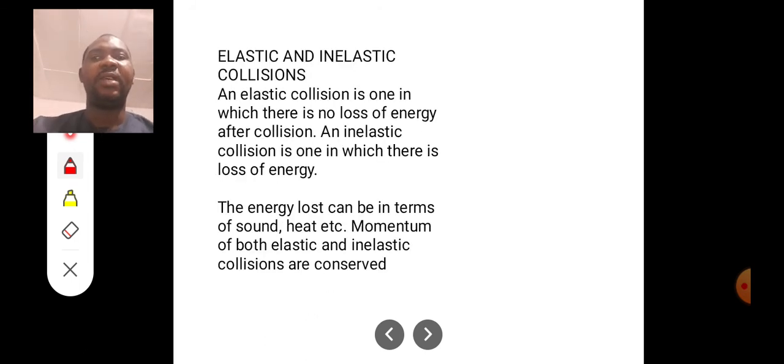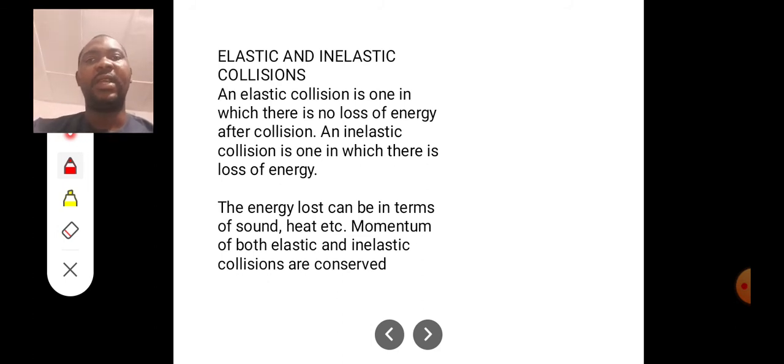Now, we have two types of collisions. We have elastic collisions and inelastic collisions. An elastic collision is one in which there is no loss of energy after collision. Energy is not lost after collision. An inelastic collision is one in which there is a loss of energy. The energy loss can be in terms of sound, heat.